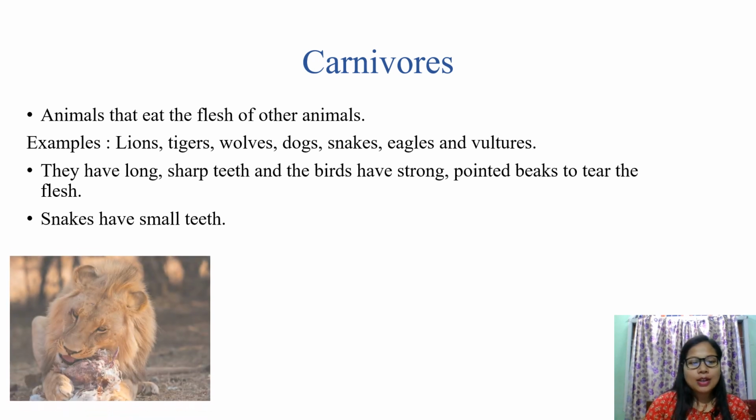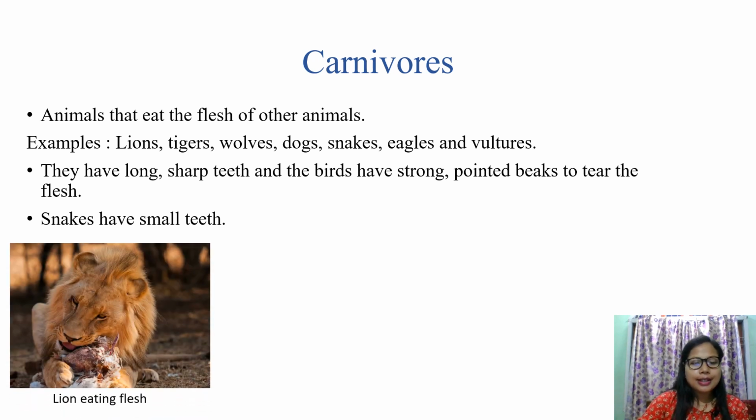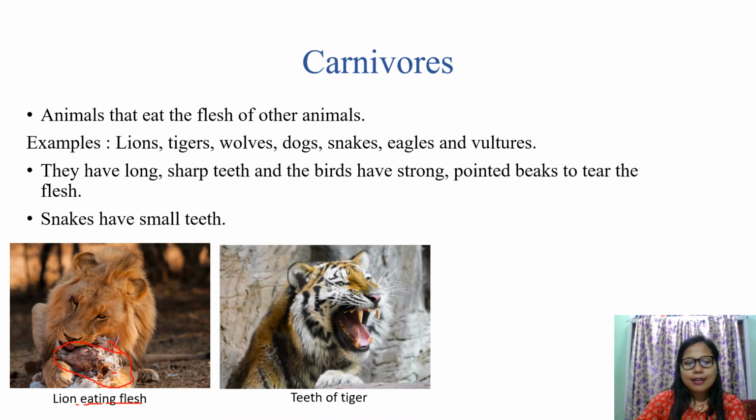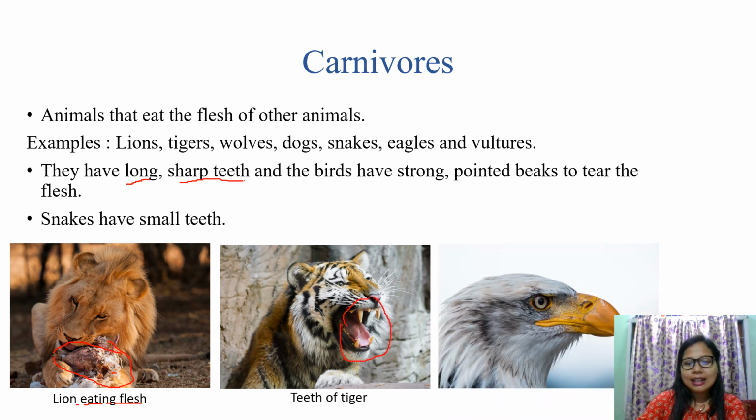Okay, so here you can see a type of carnivorous animal, the lion. The lion is eating the flesh of other organisms. Here you can see that he is eating the flesh of other organisms. And as you have learned, they have long sharp teeth, isn't it? You can see here. So this is how carnivorous animals are.